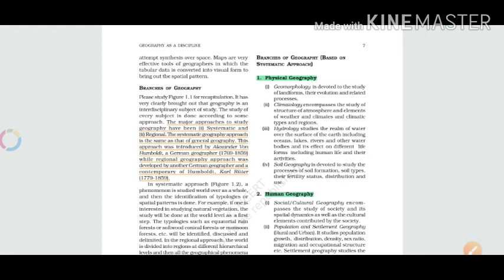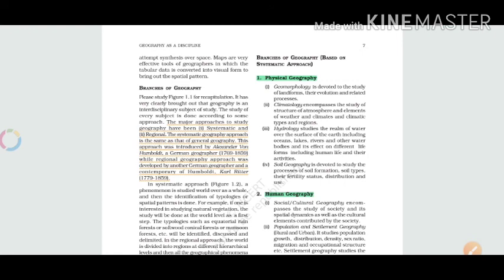Okay, so in this, as the name suggests, it is related to the climate of the earth, how it is changing, how it is going to be in the near future, and what the various aspects and phenomena related to the climates of the earth are.